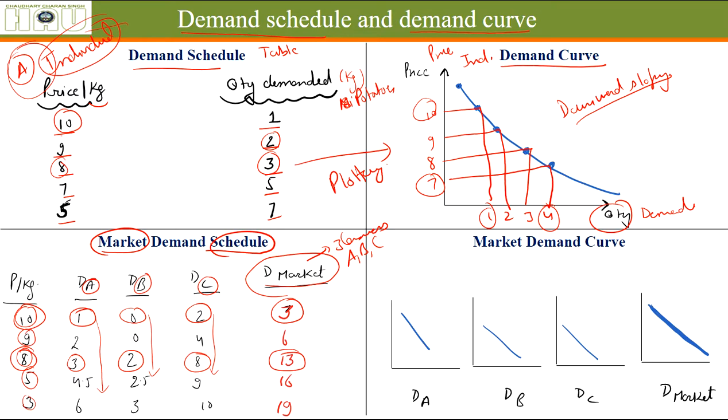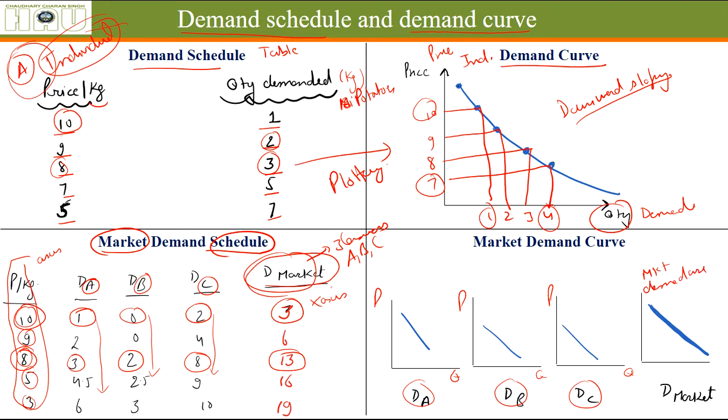Now again, if we plot all these things, price and quantity, demand curve of A, demand curve of B and demand curve of C. If we plot this column on y-axis and this column on x-axis, then we get the market demand curve, and it is also downward sloping.